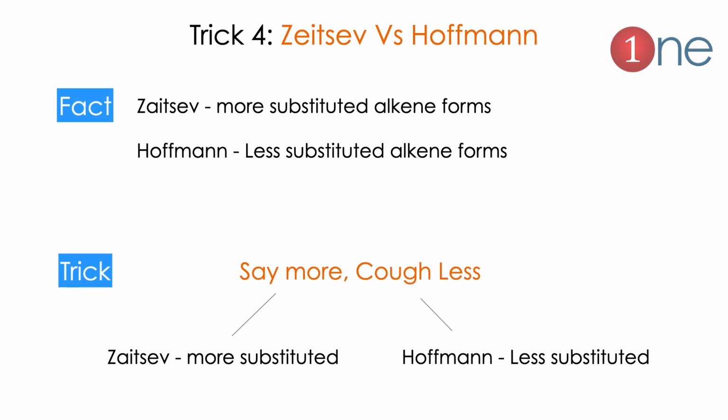The trick will be like the words "say more, Kopfless." Say more means the Zaitsev rule: more substituted alkene will form. Kopfless means Hofmann: less substituted alkene will form.